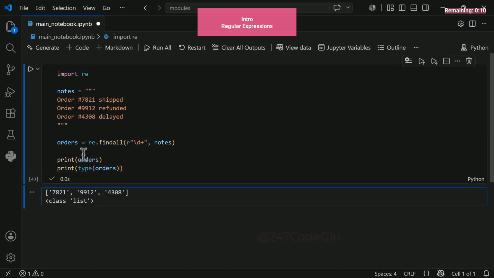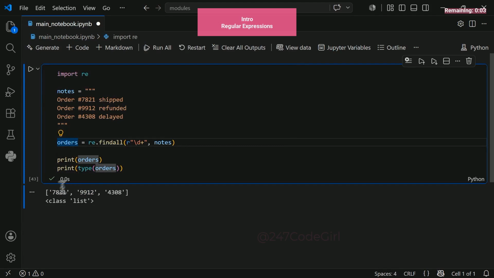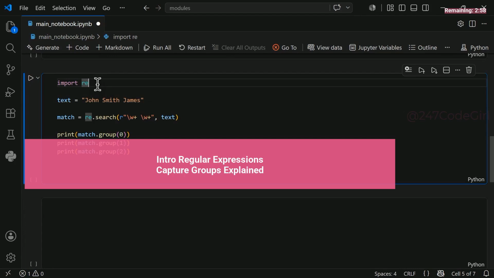If we check the object type, notice that the return value of this function is a fully standard Python list. This list is stored in a variable, enabling you to manipulate it using all your favorite native Python list operations. Regular expressions are absolutely vital, especially in the world of AI. Mastering them is key to becoming a top-tier professional.